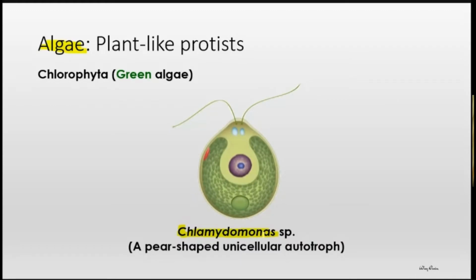Okay, remember it. Okay, Chlamydomonas is an example from phylum Chlorophyta. This is the name of phylum. The shape is like a pear, and they are unicellular autotroph. Tengok di sini ada 3 maklumat. Pertama, bentuk dia berkaitan dengan dia punya ciri.